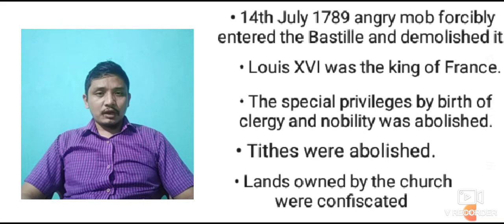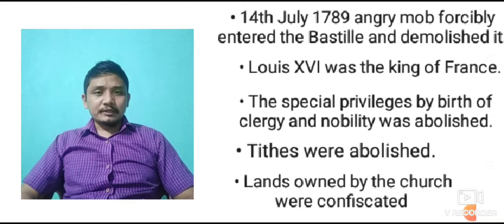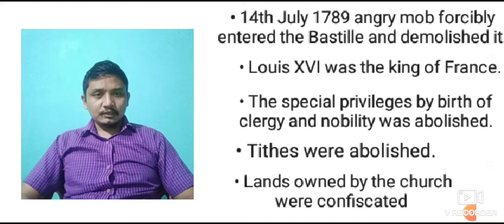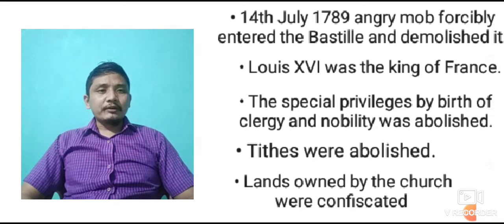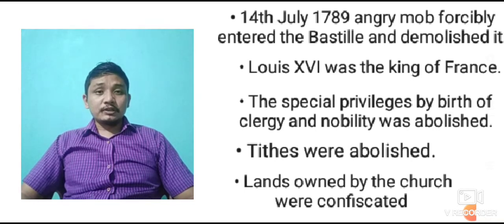The French Revolution broke out because the people of France were not happy, not satisfied, they were discontent, frustrated and angry. That's why in the year 1789 revolution broke out in France. On 14 July 1789, an angry mob forcibly entered the Bastille and demolished it. Bastille was a prison, the place where prisoners are kept.